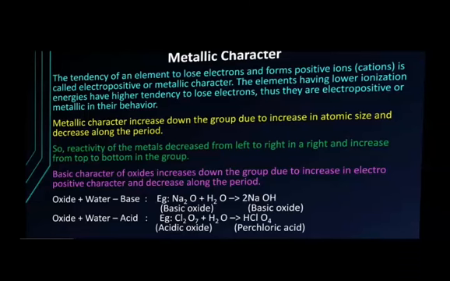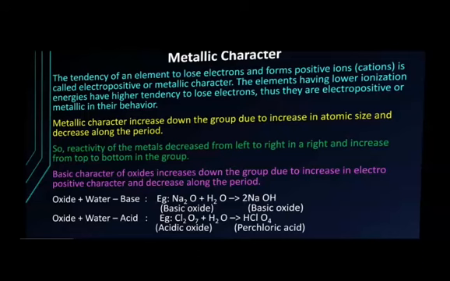Now, metallic character and non-metallic character. Metallic character is the tendency of an element to lose electrons, and non-metallic character corresponds to the tendency of an element to gain electrons. You know, in a group, size increases and the tendency of an element to lose electrons increases because ionization energy decreases in a group. So metallic character increases down the group due to increase in atomic size, and in a period metallic character decreases. So reactivity of metals decreases from left to right and increases from top to bottom.